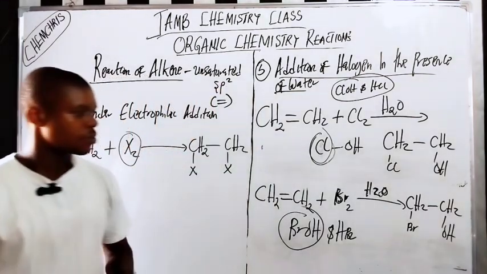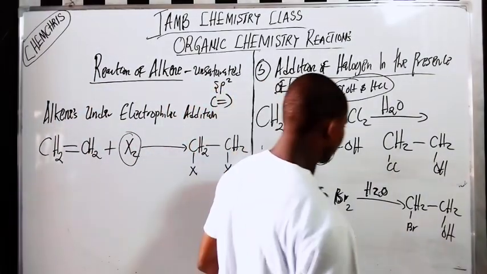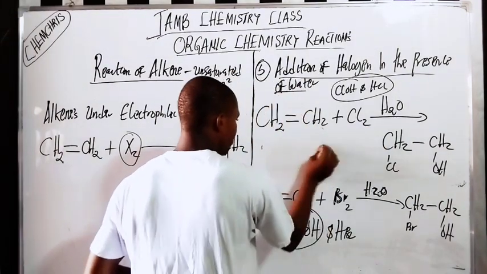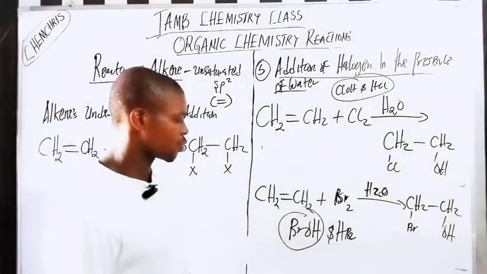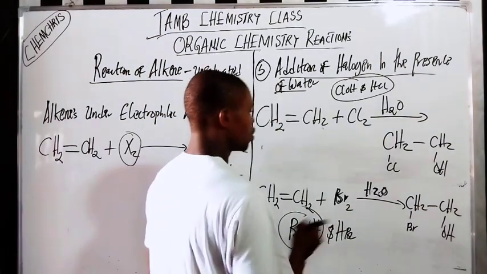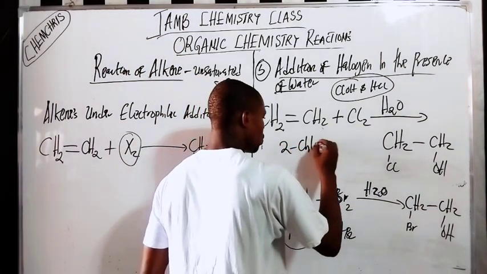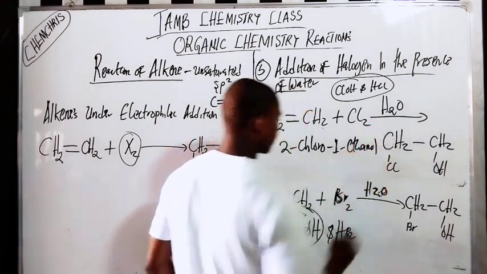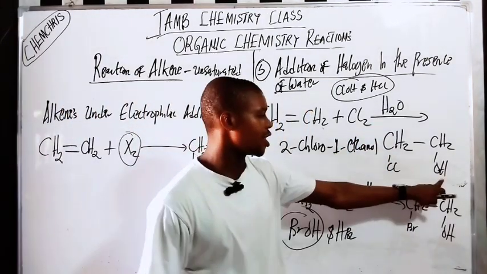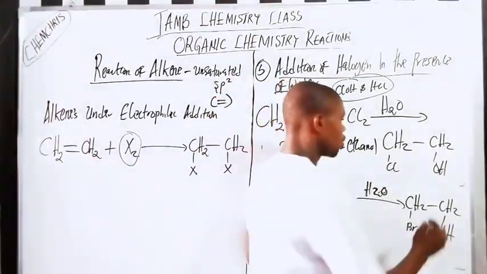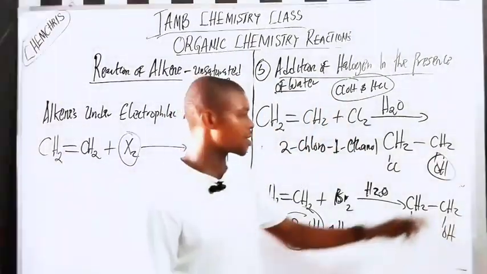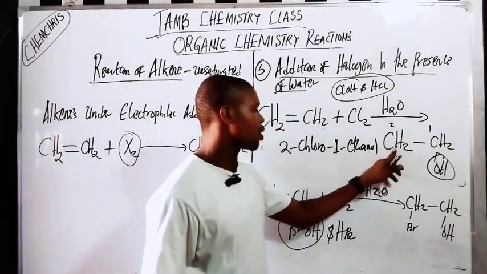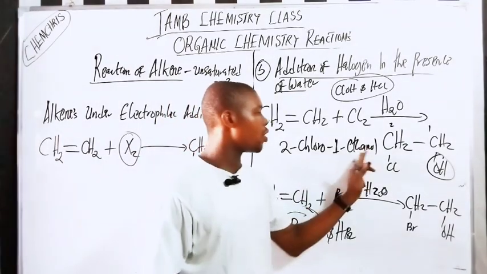That is it. So what would be the name? It's very important to know how to name this compound here. So the name is going to be 2-chloro-1-ethanol. Because the OH is the functional group here, it's always carbon 1. So here we have 1, 2. Chlorine is on carbon 2, so we say 2-chloro-1-ethanol.